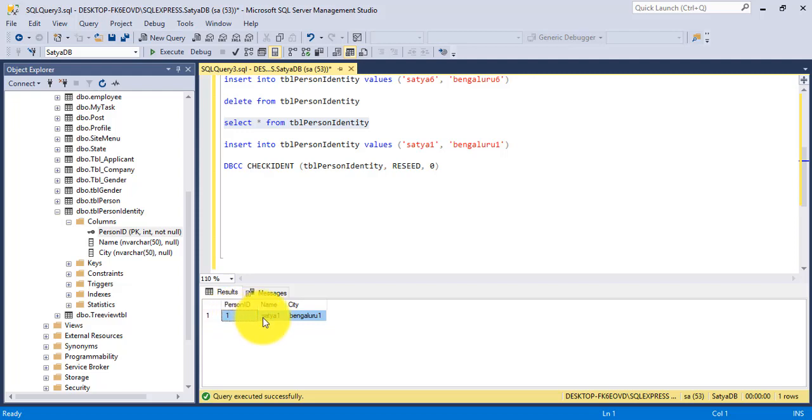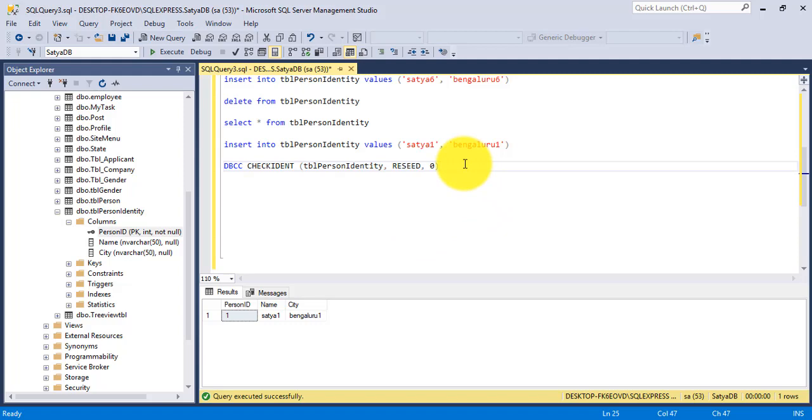So person ID is 1, Satya 1, Bengaluru 1, and before using this DBCC CHECKIDENT command, the value was 6, remember, and now after using this command, the value is automatically reset, that is person ID 1, and successfully executed.